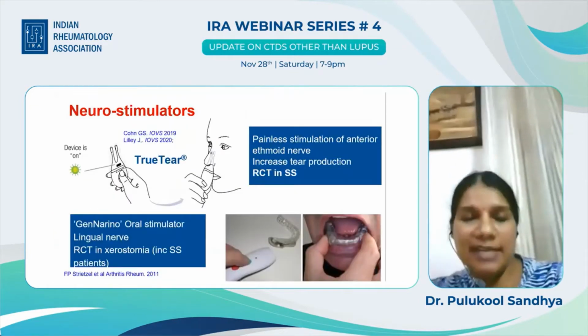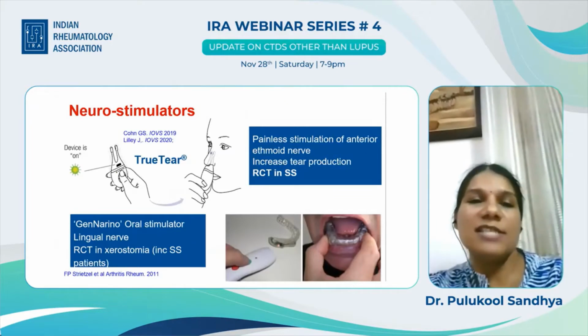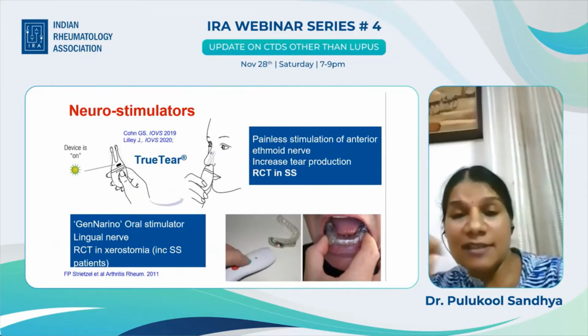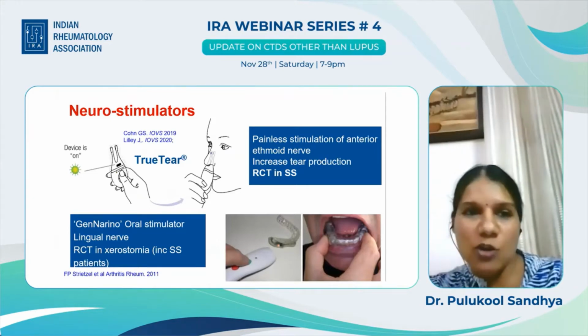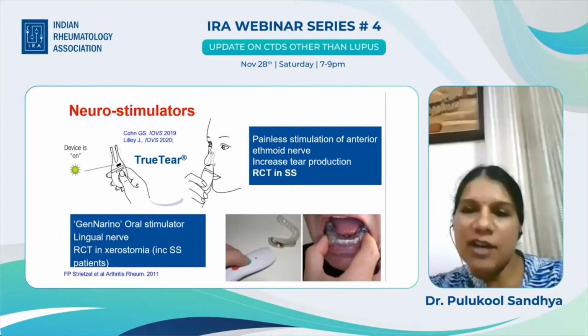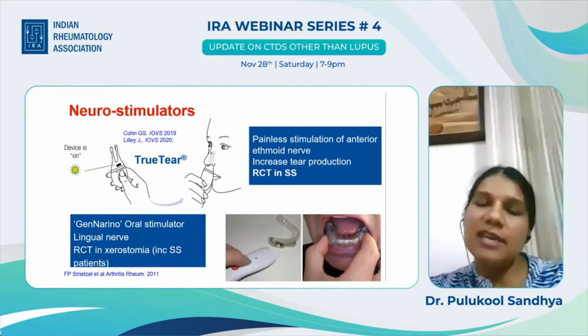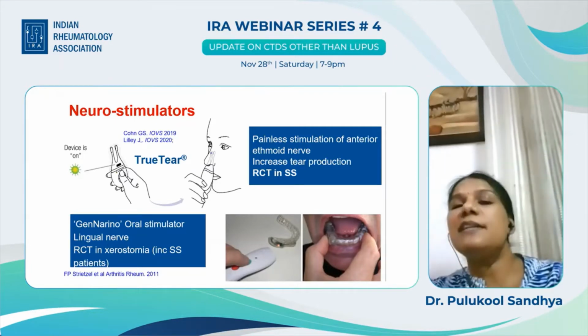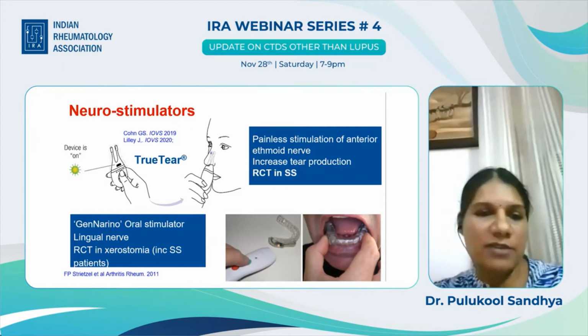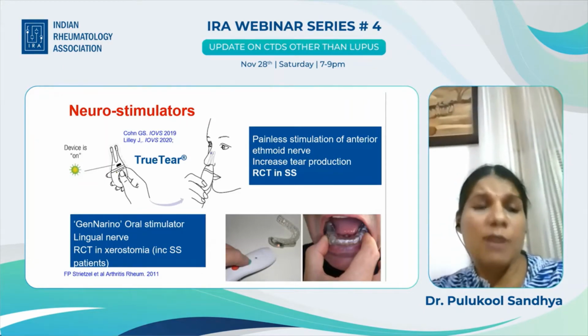Now, the other interesting thing I mentioned was the neurostimulator, which is an upcoming therapy. This is a device that you can insert into your nose, and it stimulates the anterior ethmoidal nerve, and it increases tear production. An RCT has been done in dry eyes, and separately an RCT done in Sjogren syndrome has been found to be successful, and this was presented in a conference abstract from Australia.